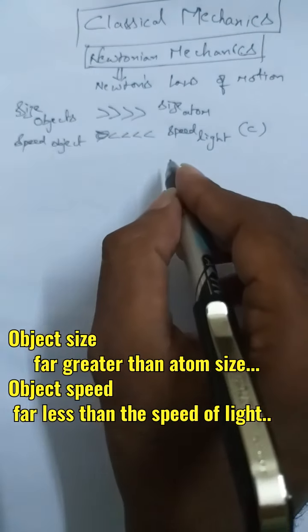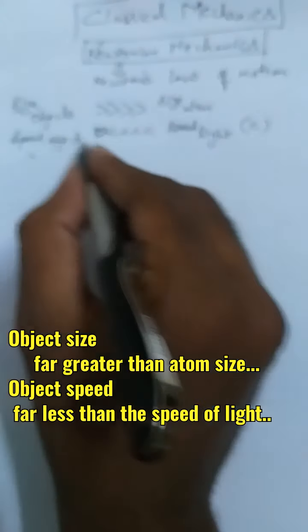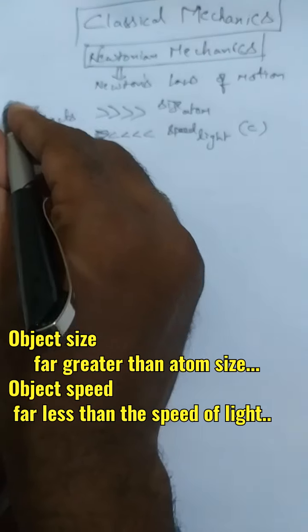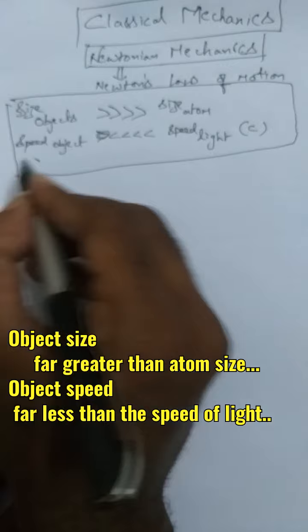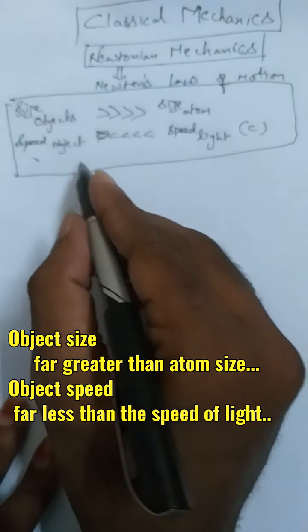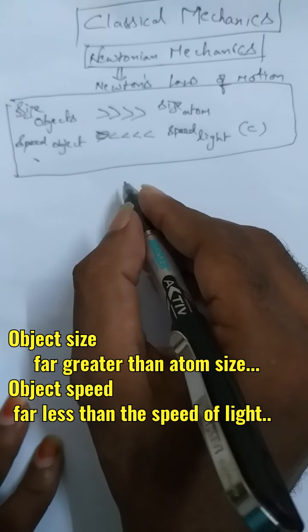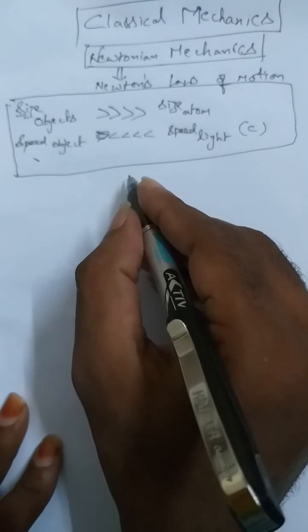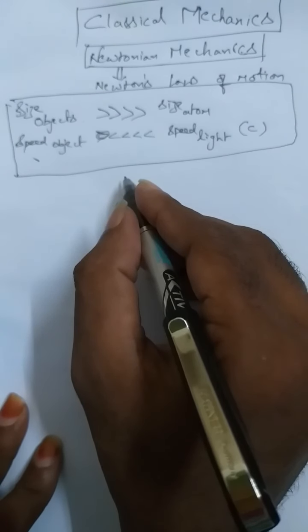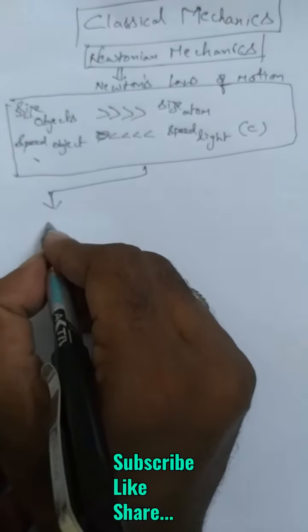So these are the key points you have to remember here. The size of the objects should be far greater than the size of the atom, and the object speed should be far less than the speed of light. These are the important boundaries we have to keep while applying classical mechanics results to any object, particle, or system of particles.